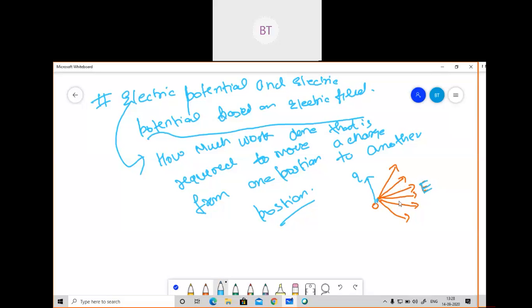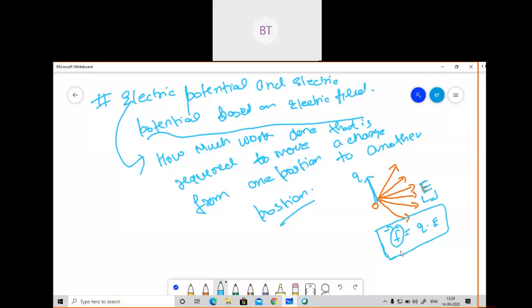If I calculate the force on the point charge due to the electric field, we calculate it by F equal to Q into E. What is Q here? Q is the point charge kept with respect to this origin, and E is the electric field. This charge is experiencing this force because of this electric field. So I have written F is equal to Q into E.